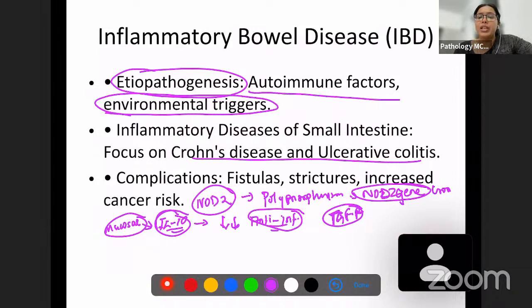Now, if there is a polymorphism in interleukin 10, this anti-inflammatory function is not going to happen. So if this anti-inflammatory function is suppressed, then there is a chance of autoimmunity and an increased immune response instead of suppressing the immune response. So this is one of the mucosal polymorphisms. This is one of the reasons of pathogenesis. Another reason of pathogenesis is autophagy mechanisms.